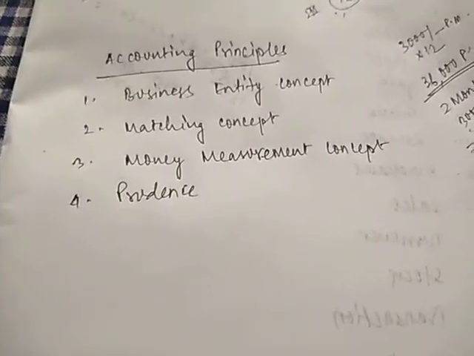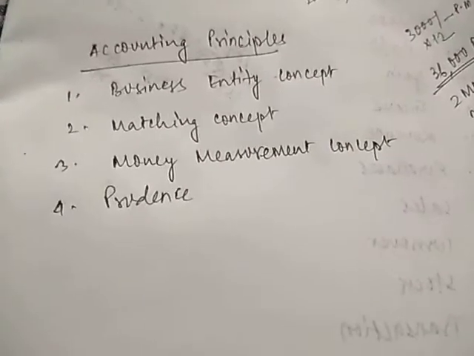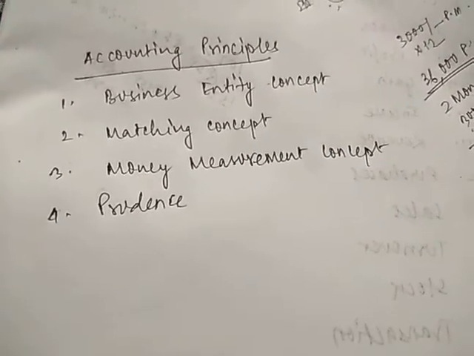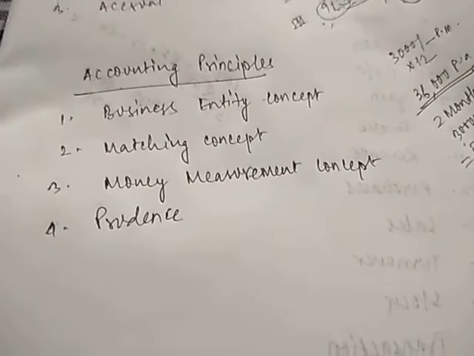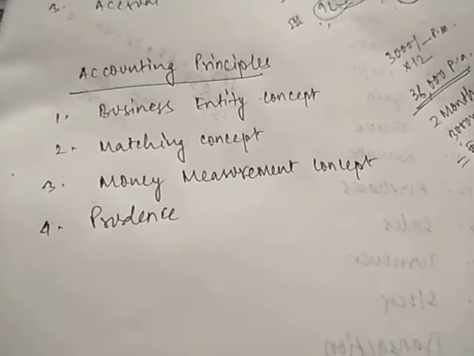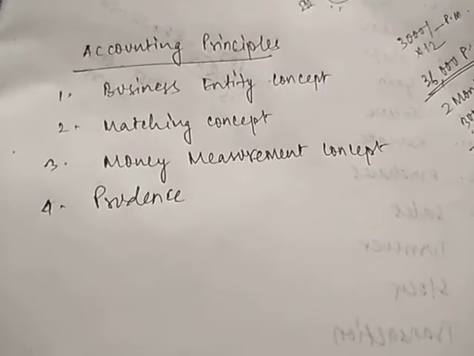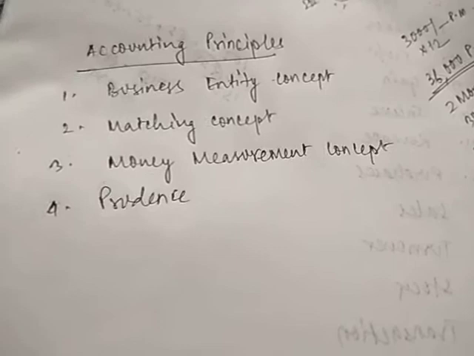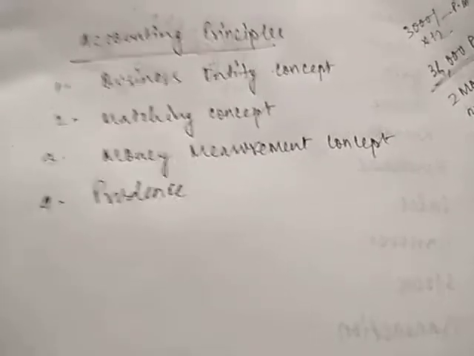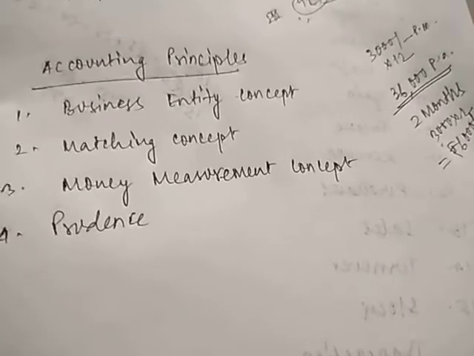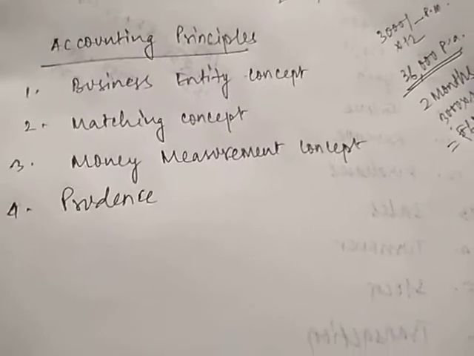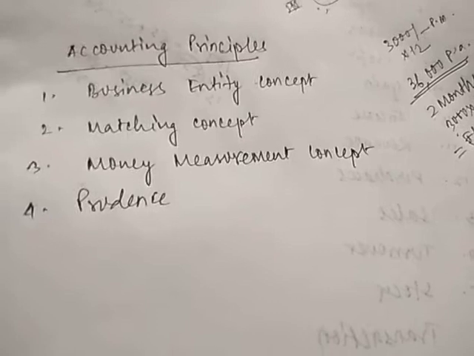For example, if I consider the date to be 31st March 2020 or 31st March 2019, or for example today's date, that is 9 July 2020. On 9th of July 2020, what is the stock that I am having in my business if I am going to value that? For example, if I am a rice trader, rice merchant, and my business is purchasing and selling rice. I have checked my godown and I have found that I have 100 bags of rice today.